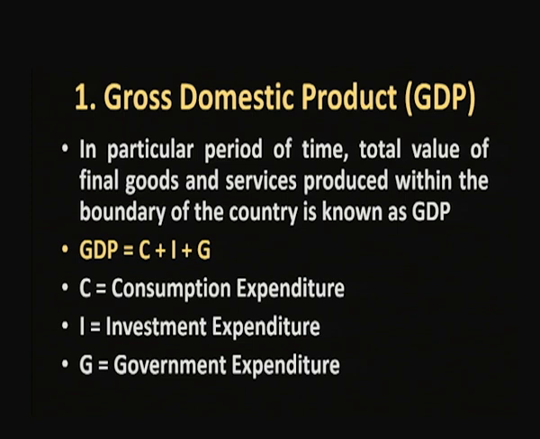So, in that financial year, the total value of final goods and services produced within the boundary of the country is known as GDP. All these things we already discussed: one particular period of time, final goods and services, and the value of the goods and services. But here the new point is goods and services produced within the boundary of the country.